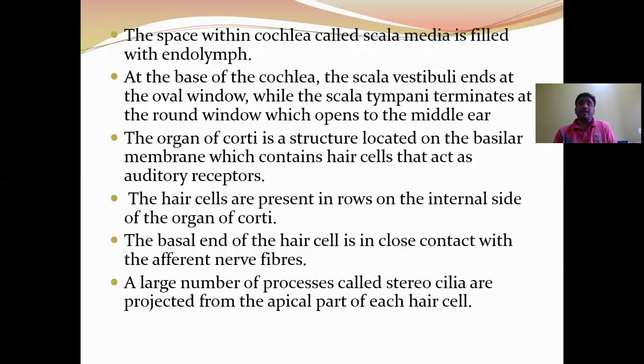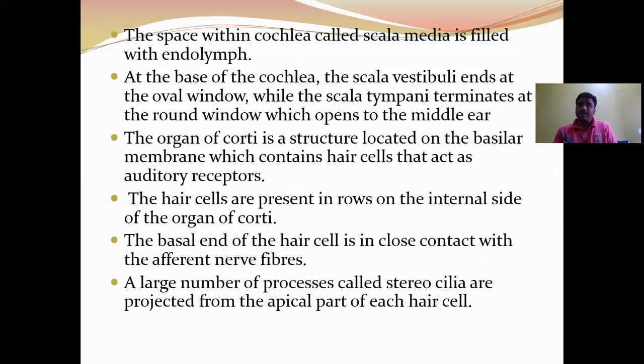At the base of the cochlea, the scala vestibuli ends at the oval window, also called fenestra ovalis, while the scala tympani terminates at the round window, also called fenestra rotundus, which opens into the middle ear.